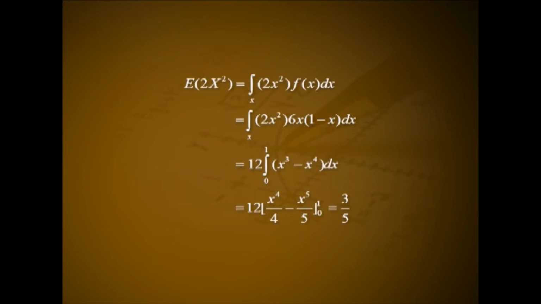Solution. Expectation of 2x square is equal to integral over x of 2x square into f of x dx, that is integral over x of 2x square into 6x into (1 minus x) dx, that is 12 into integral from 0 to 1 of (x cube minus x raised to 4) dx, that is 12 into [x raised to 4 divided by 4 minus x raised to 5 by 5] over the limit 0 to 1, that is equal to 3 divided by 5.